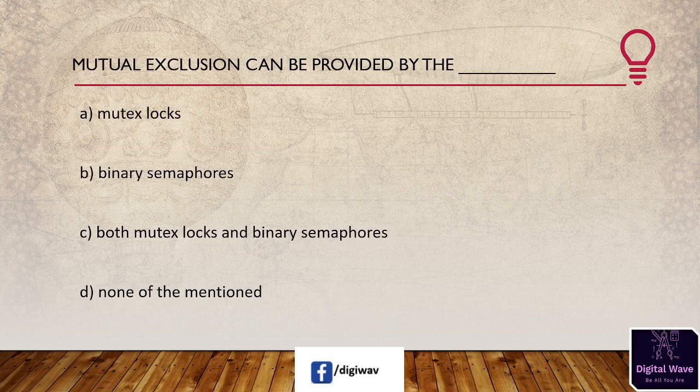Next question is, mutual exclusion can be provided by the first option, mutex lock, second one, binary semaphores, third option, both mutex lock and binary semaphores, and the last one, none of the mentioned. So the right answer will be C. Mutual exclusion can be provided by both mutex locks and binary semaphore. Mutex is a short form of mutual exclusion. Binary semaphore also provides a mechanism for mutual exclusion. Binary semaphore behaves similar to mutex locks.